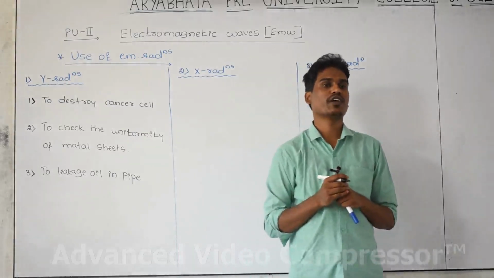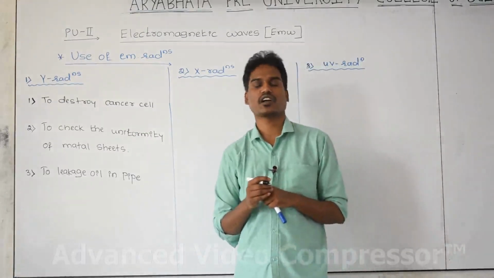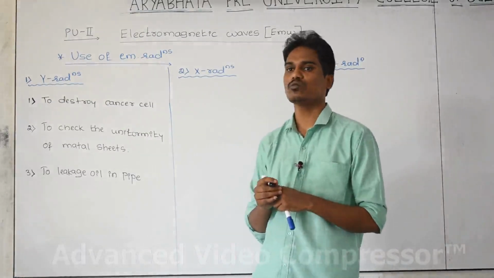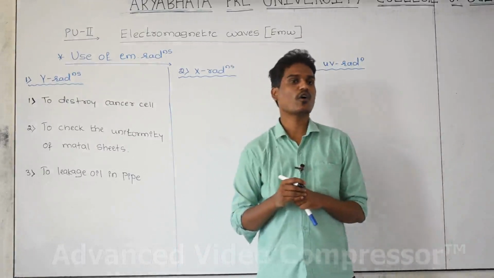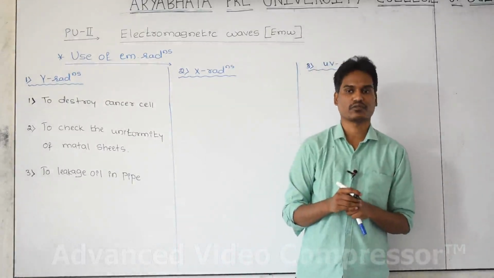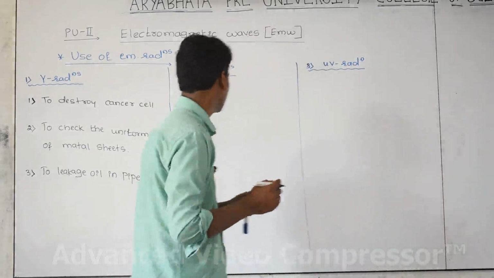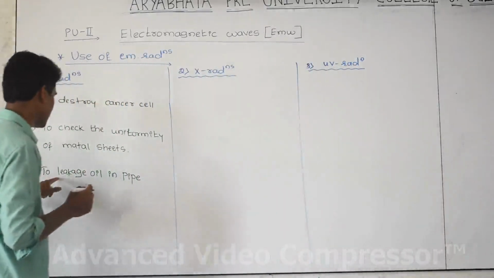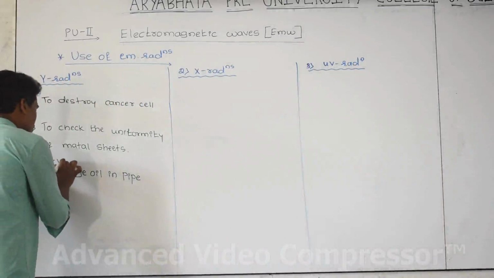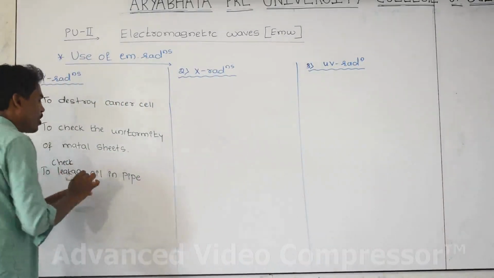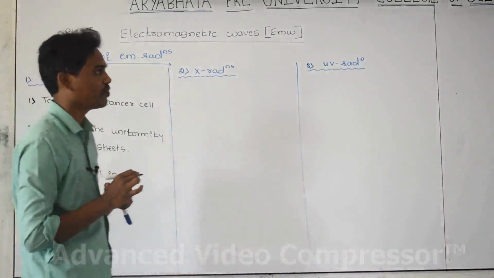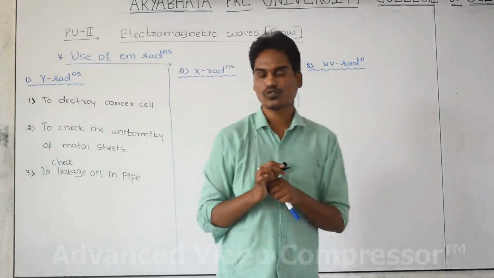Depending upon the variation of wavelength and frequency of the gamma radiation, it is possible to find out the spot where the oil is leaking inside the pipe. We use gamma radiation to check the leakage of oil in the pipe.